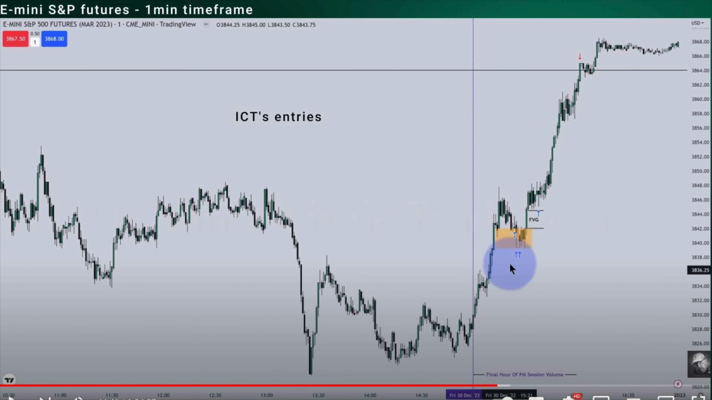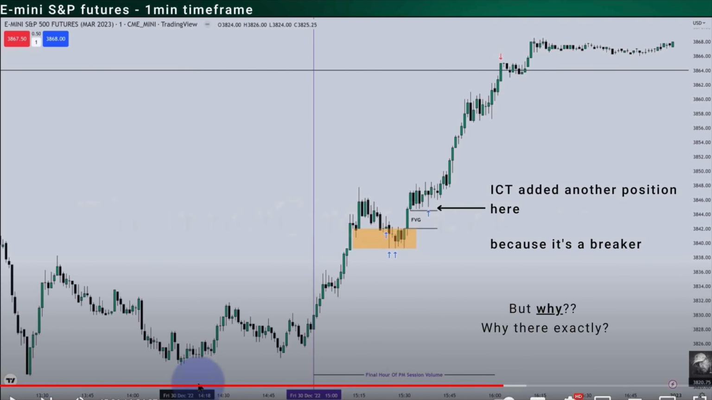Now, to keep going with the ICT entries, he also shows us that he actually had 1, 2, 3, and 4 entries, and the 4th entry is actually a very interesting one. So, right after the fair value gap, the second fair value gap, ICT added another position here where you see the black arrow. But why? He tells us that that's because it's a breaker. Okay, but why exactly? Why exactly there?